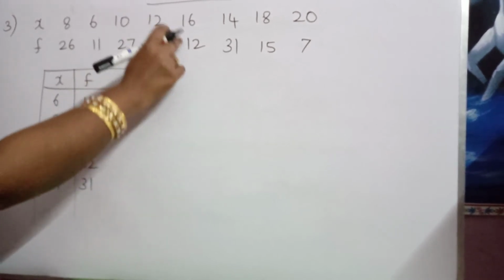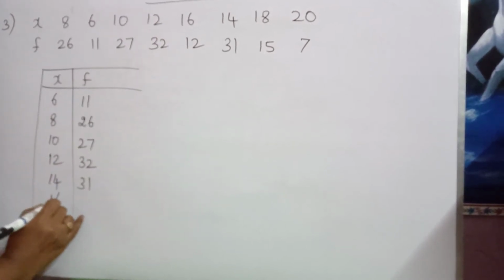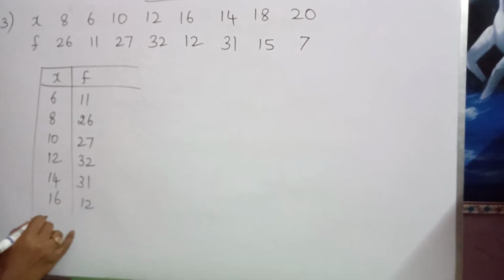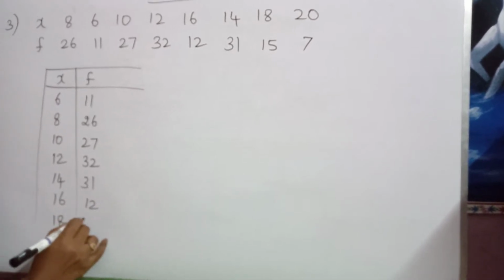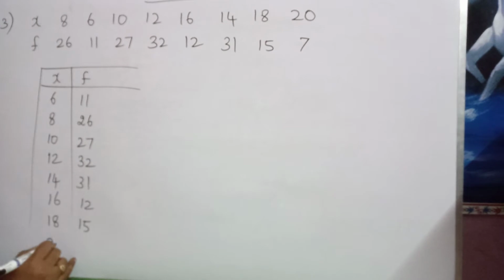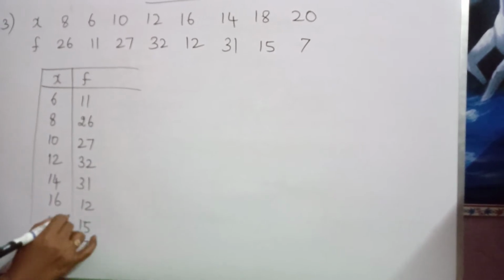Next big number is 16. 16 frequency is 12. Next one is 18. 18 frequency is 15. Next big number is 20. 20 frequency is 7.